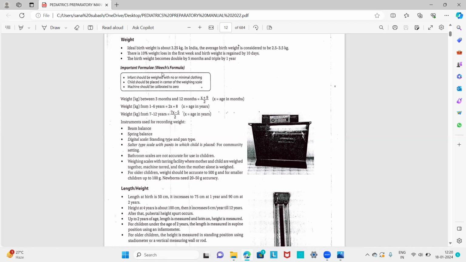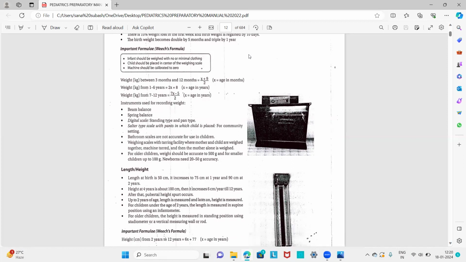Usually the normal pattern is there will be 10% weight loss happening in the first week, but if there is any deviation, more than that or less than that, we have to carefully watch for that. Okay, and after the first 7 days, there will be weight gain. The normal birth weight will be regained during the 7 to 10 days after birth, and after that there will be a rapid or gradual increase in the growth.